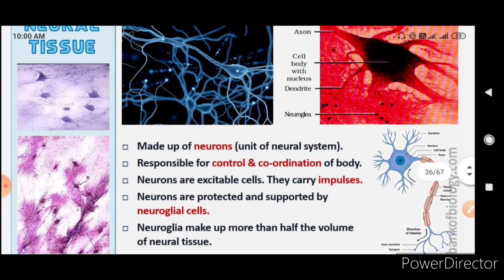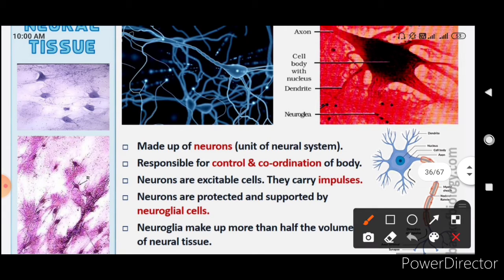Now comes the neural tissue. Neural tissue is made up of neurons. A neuron is the structural and functional unit of the neural system, we can say. It helps in the control and coordination of the body. Neurons are excitable cells, they carry impulses. Neurons are protected and supported by neuroglia cells. So you have to remember that they are protected and supported by a specific kind of cells, the neuroglia cells, which are present in the surrounding of the neuron. Neuroglia make up more than half the volume of the neural tissue.